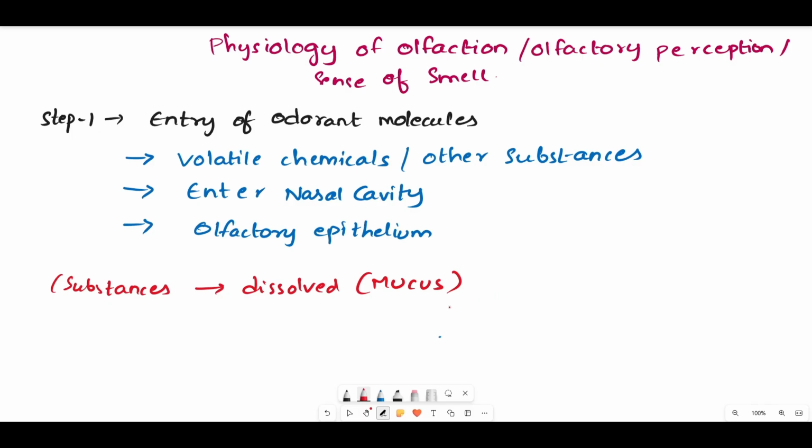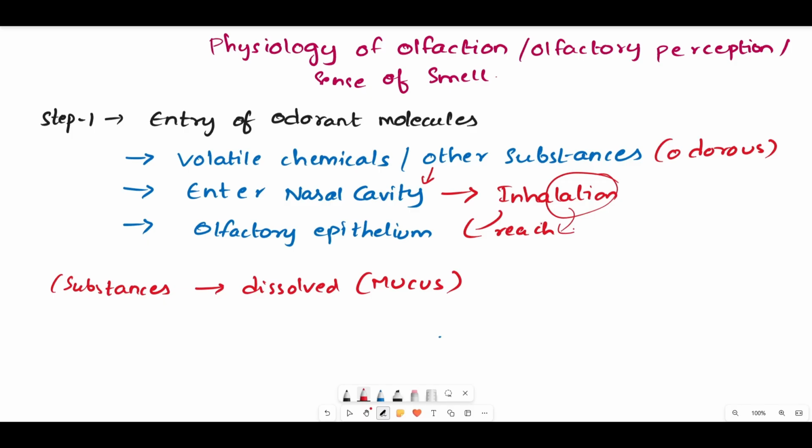Coming back to the physiology part, the first step is the entry of odorant molecules. Here the volatile substances, which can be chemicals or any other odorous substances, enter the nasal cavity during inhalation. Then they finally reach the olfactory epithelium. So this process happens in the first step. Here you should remember one thing: only substances dissolved in the mucus can stimulate the smell.